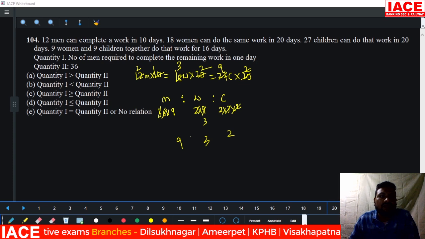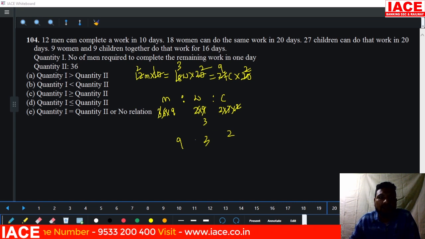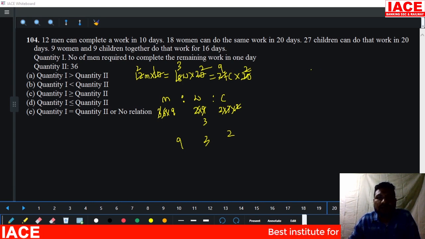The question is: 9 women and 9 children together do that work for 16 days. 16 days, 9 women and 9 children. 9 3s are 27. First of all, how many works are there? That we have to calculate. Look at the first line: 12 men complete a work in 10 days. 12 9s are 108. 108 into 10 means a total of 1080 units of work.